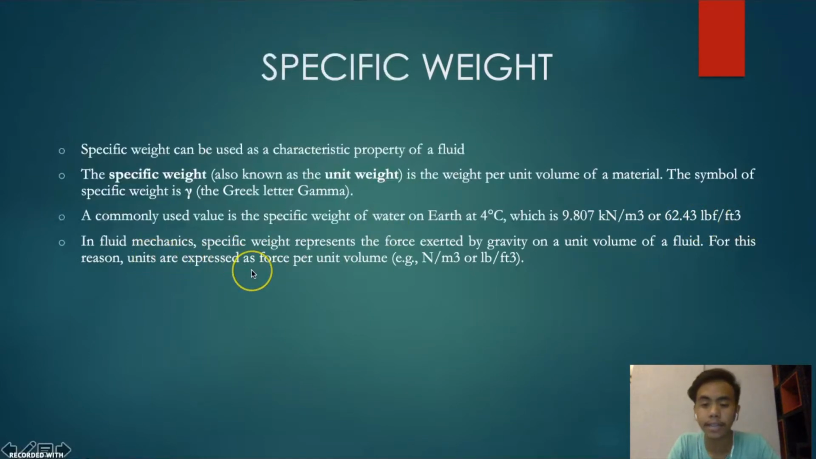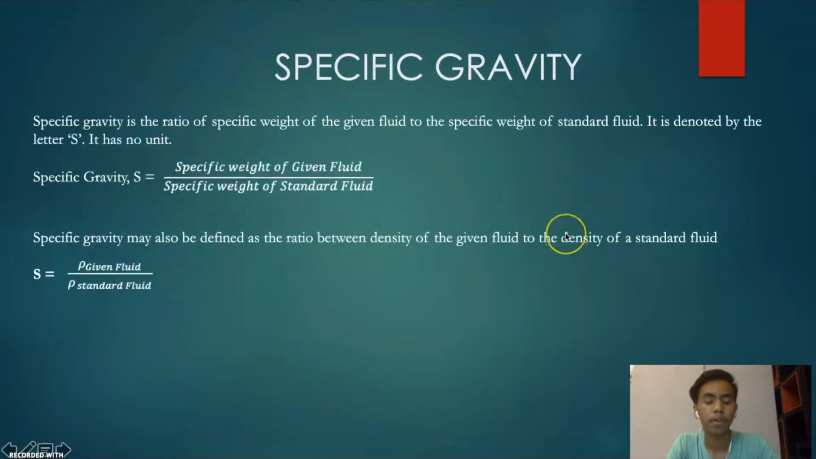In fluid mechanics, specific weight represents the force exerted by gravity on a unit volume of a fluid. For this reason, units are expressed as force per unit volume, examples being newton per meter cube or pound force per feet cube.